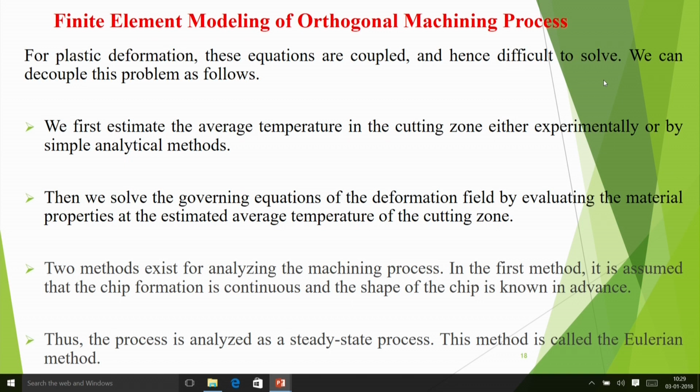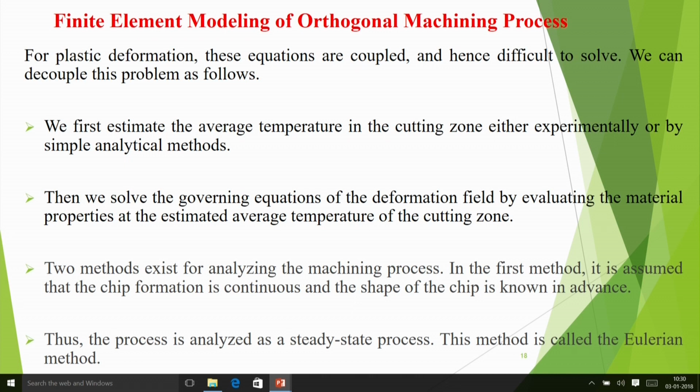As such they are coupled, because temperature affects the stresses and the stresses affect the temperature, but we can often decouple them. We first estimate the average temperature in the cutting zone either experimentally or by some simple analytical methods, and then we solve the governing equations of the deformation field by evaluating the material properties at the estimated average temperature of the cutting zone, that means the average I have found. And then this process can be repeated: after you do that analysis, you can again find out the temperature, and again do this. So you can do it in a sequential manner also.